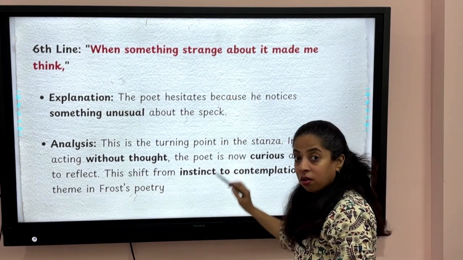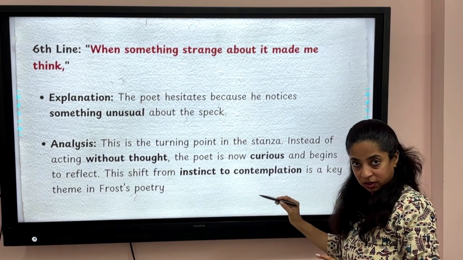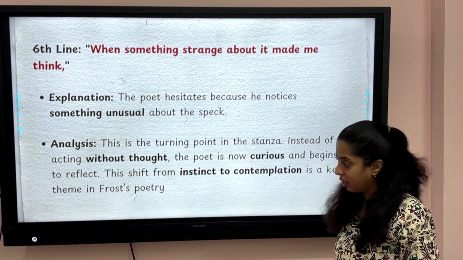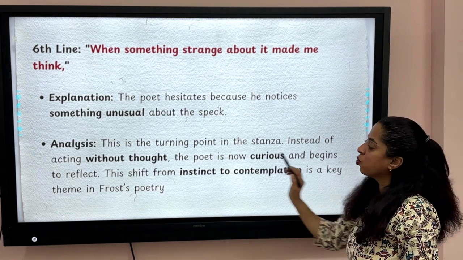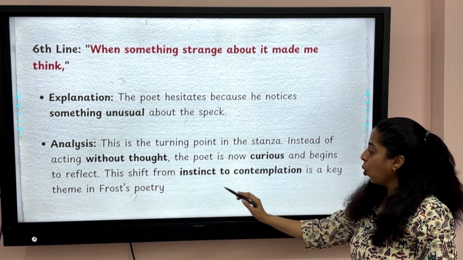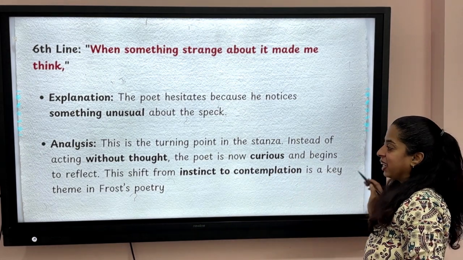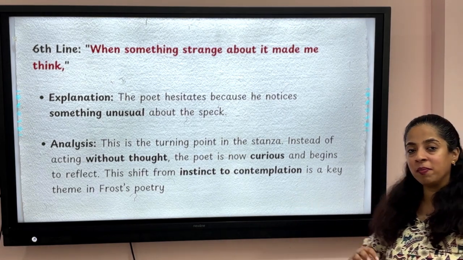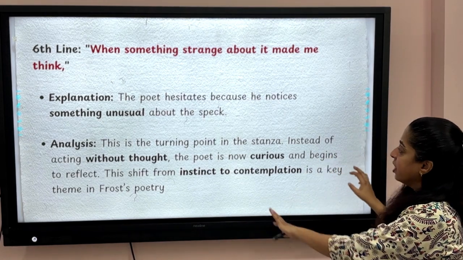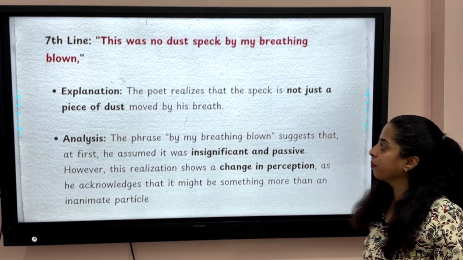Now, this is the turning point in the stanza. Instead of acting without thought, instead of putting a drop of ink on it, the poet is now curious and begins to reflect. This shift from instinct to contemplation is a key theme in Frost's poetry. Now he is curious about something unusual that he has noticed.